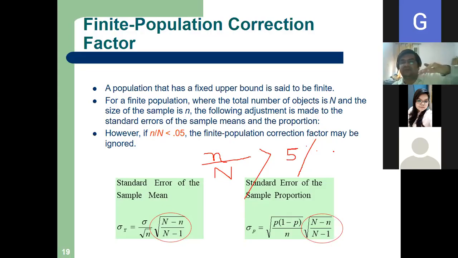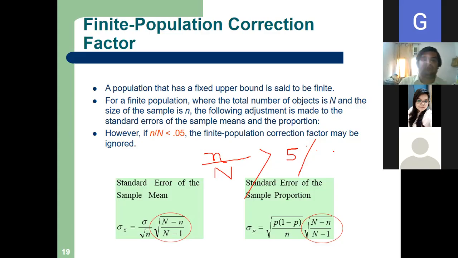If less than 5%, we won't apply any correction factor. Okay, so if small n, that means sample size by population size, is greater than 5%, we will apply the correction factor.